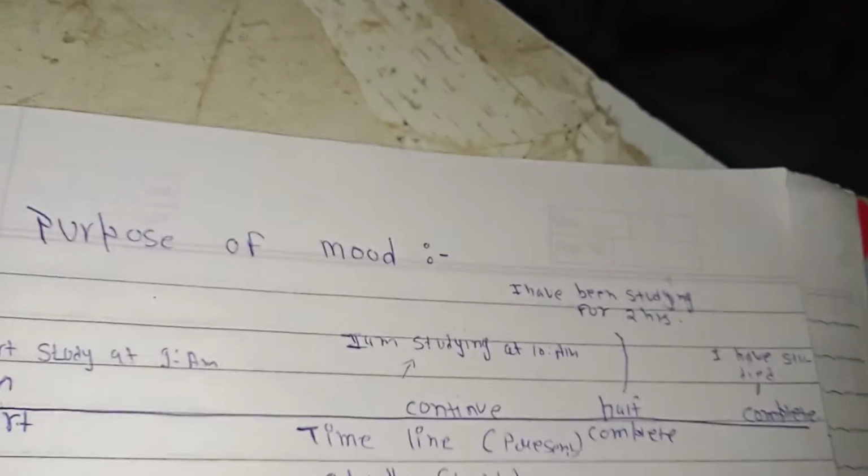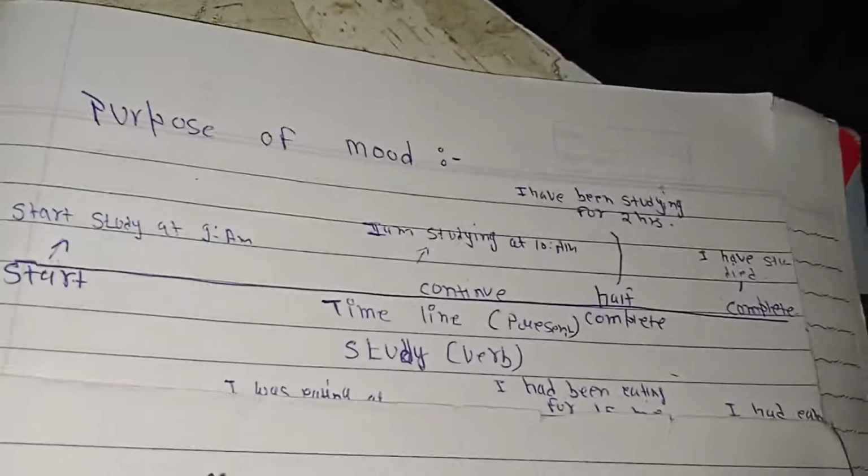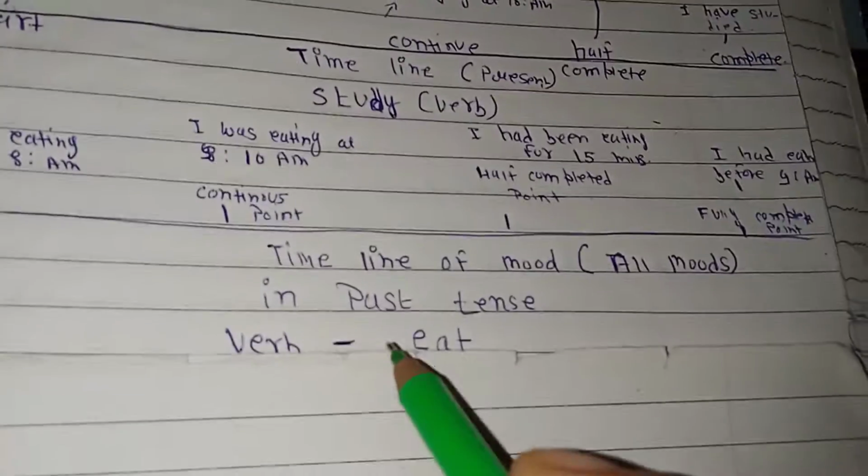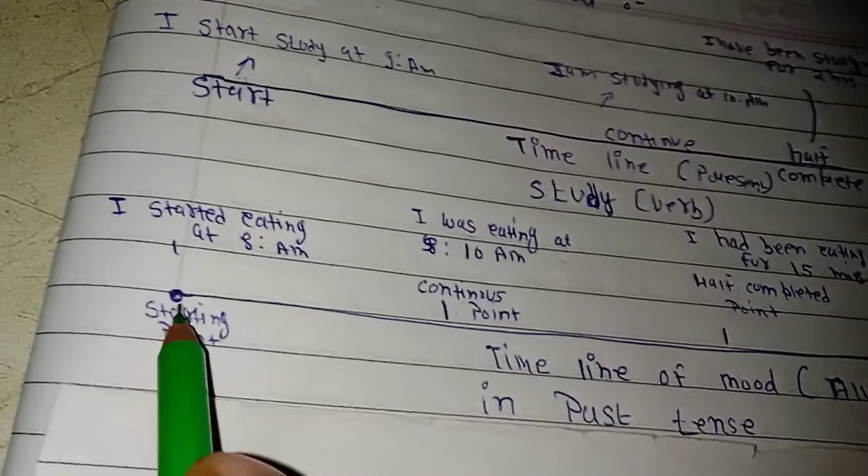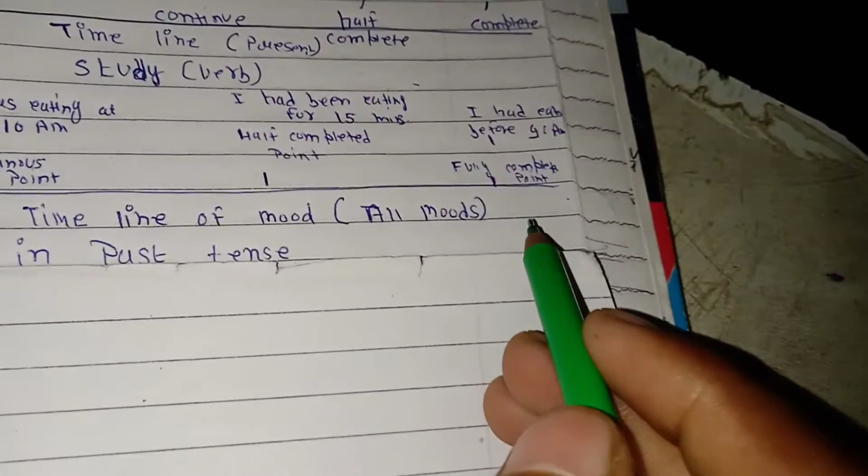So they determine or decide this thing. And similarly, if we take the example of past time, there as well we have these four moods, and they express the starting point of the action here, and the ending point of the action here.